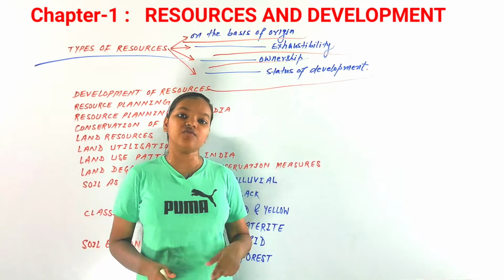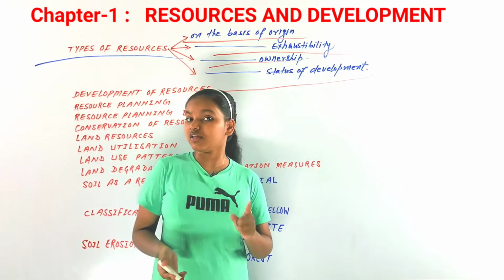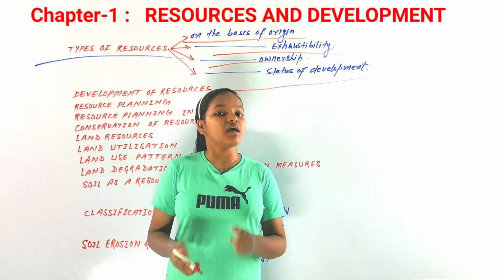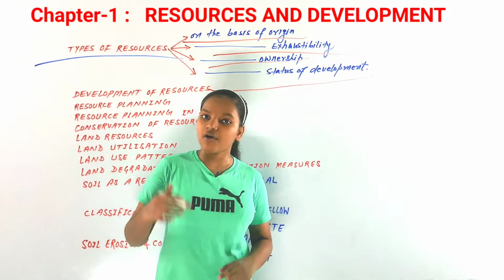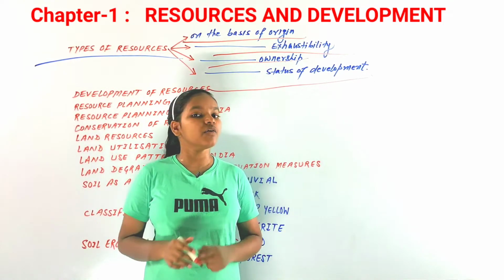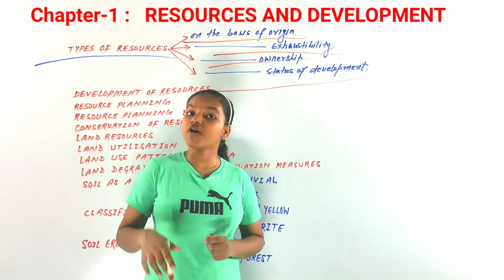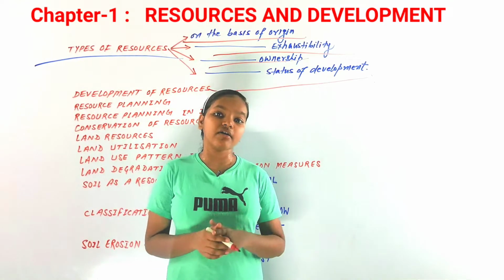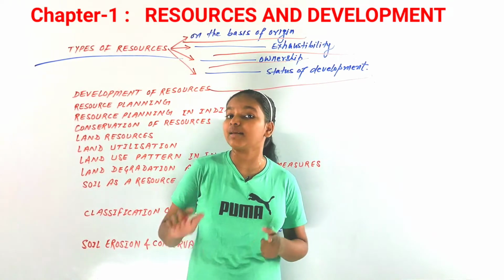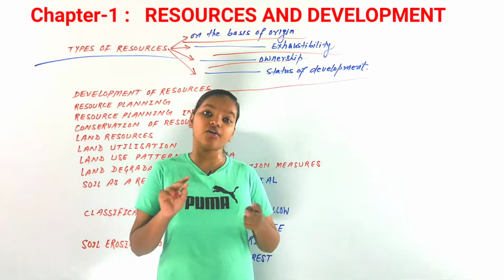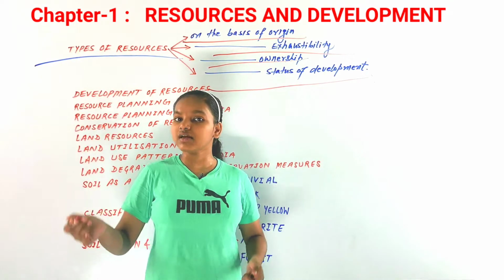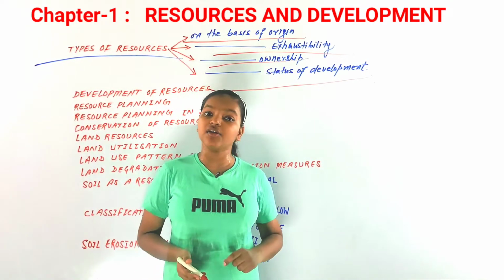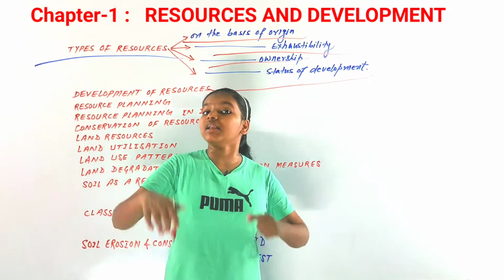Now reserves, the fourth and last classification on this basis. Reserves are a subset of stocks. Reserves are all those resources that can be used at any time. We have the technology to use them, but we are still not using them, or we are not using them to a very large extent.